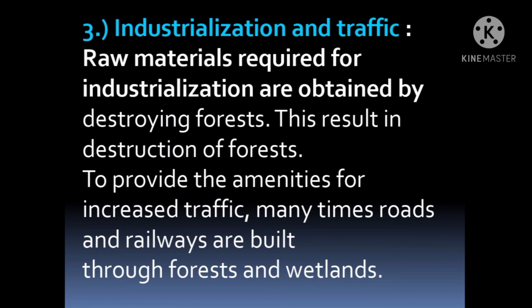To provide the amenities for increased traffic, many times roads and railways are built through forests and wetlands. What do you mean by amenities, students? For convenience, for our comfort. To decrease the traffic, many times we build roads and railways through forests and wetlands. By building roads through forest, what will happen? The ecosystem will get destroyed there because we are going to cut the main thing, that is trees. So raw materials required for industrialization are obtained by destroying forest. This results in destruction of forest.